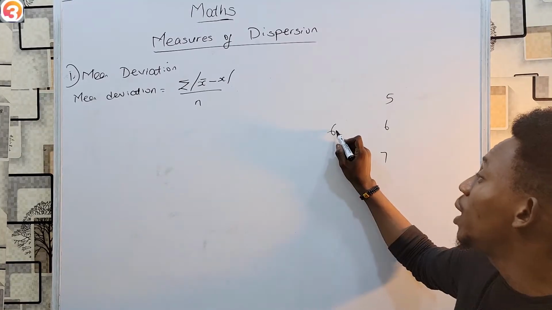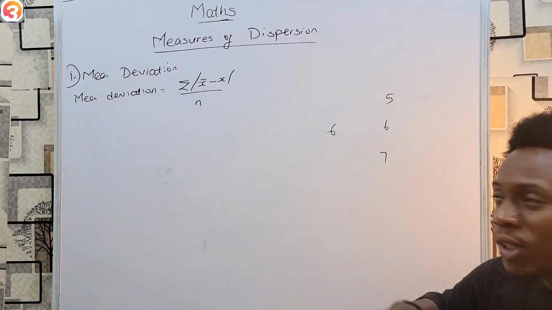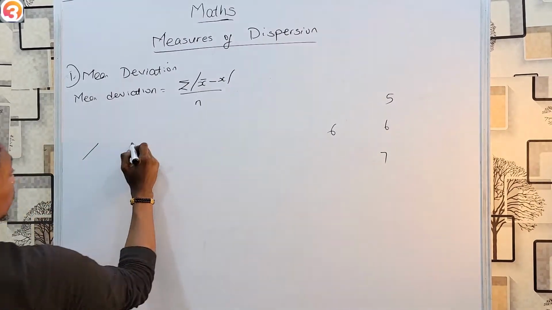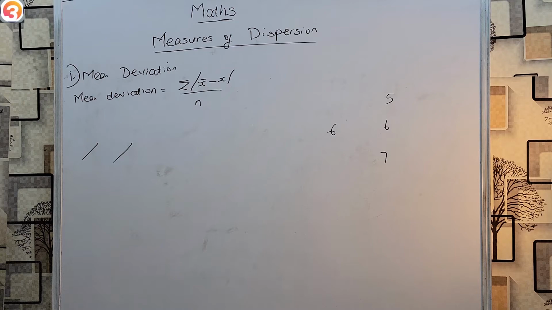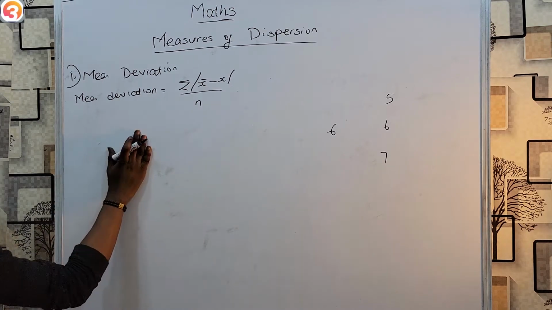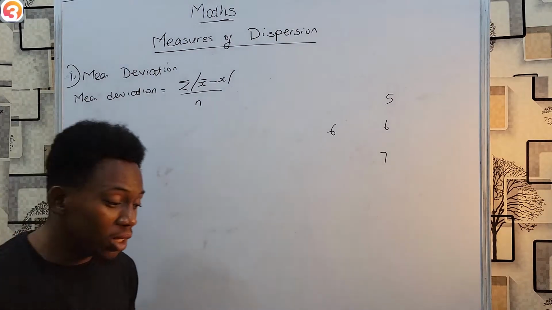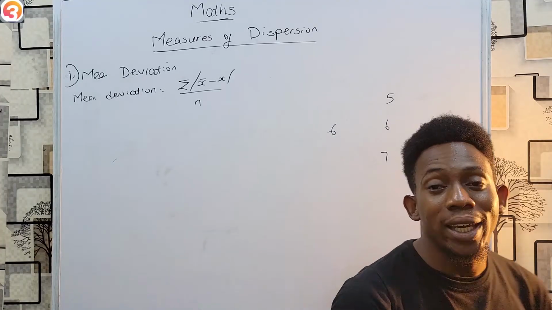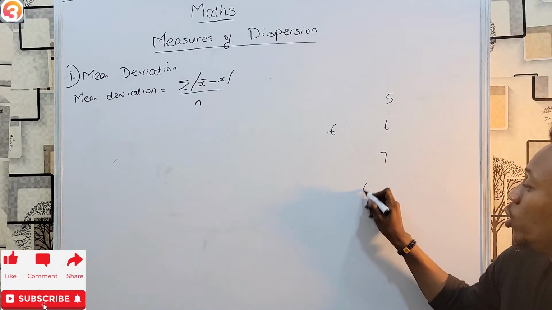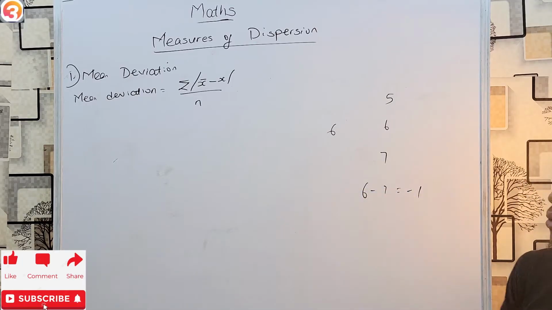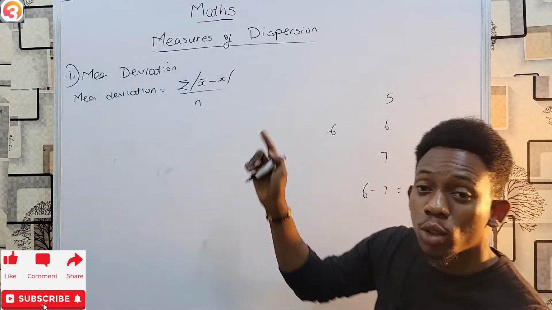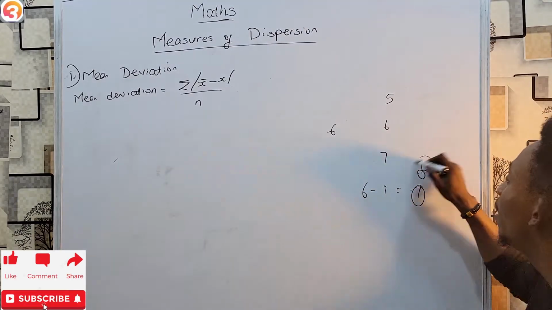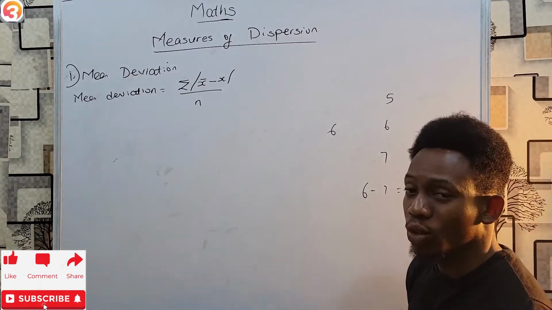Then you have to use this mean to subtract each of the values. However, the bars by the side, these symbols, represent absolute value, modulo. And this absolute value simply means we must take the positive value no matter what we get. For example, we know 6 minus 7 is minus 1. But because of this absolute value, we forget all about the minus and we always take the positive values.